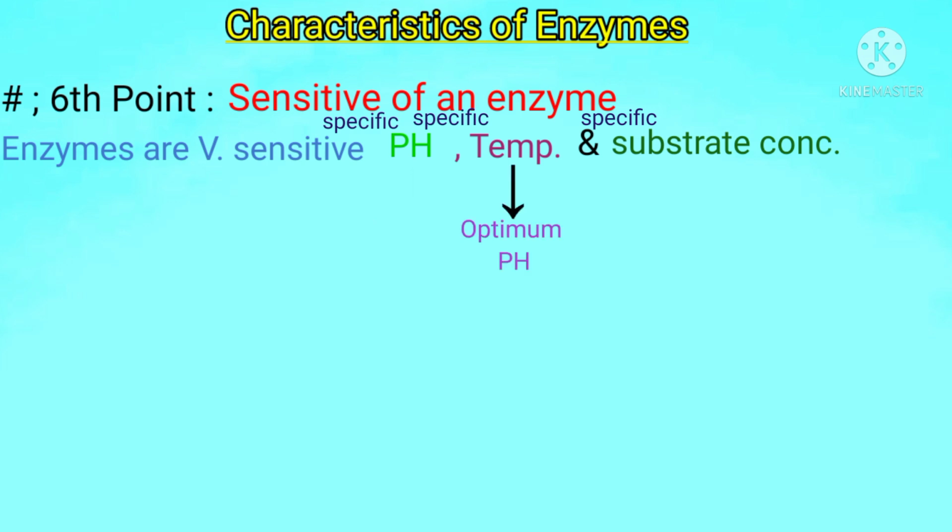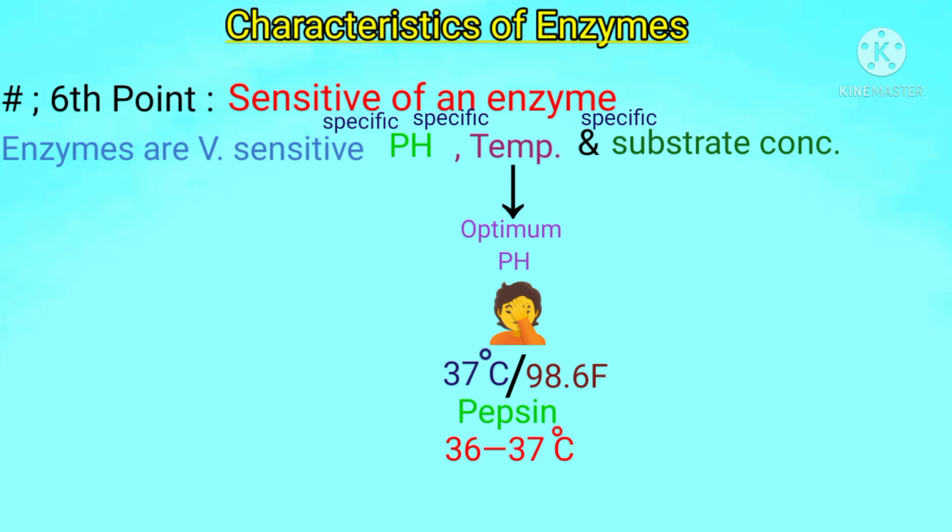For example, the temperature of the human body is about 37 degrees centigrade or 98.6 Fahrenheit. So pepsin enzyme will function excellently at about 36 to 37 degrees centigrade in humans, but above or below this temperature range, pepsin enzyme cannot perform its function.